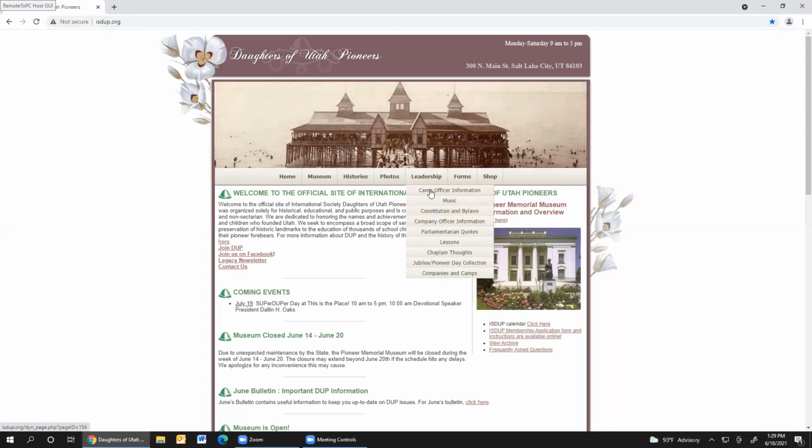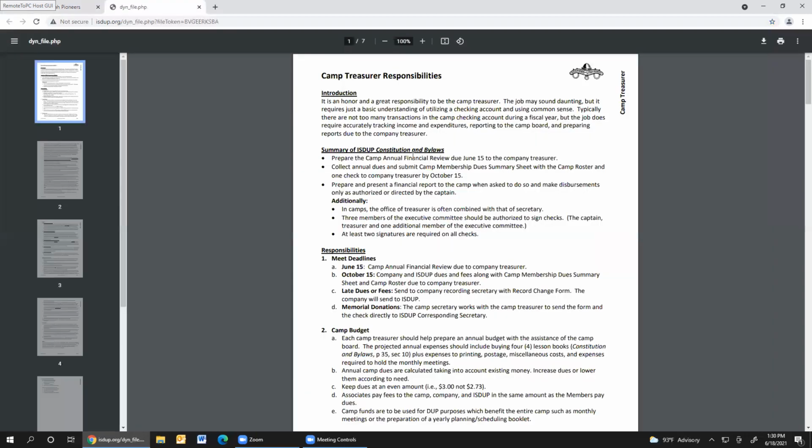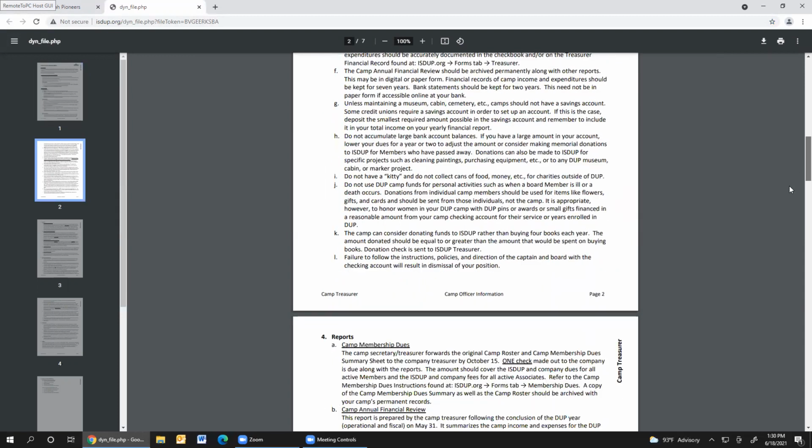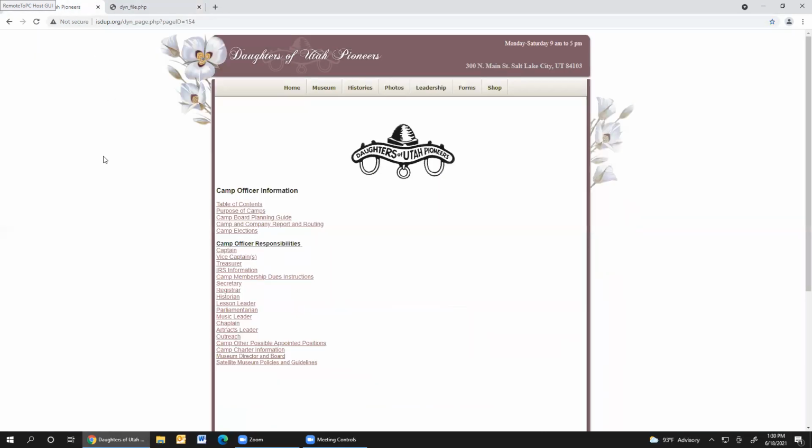You're going to go into this camp officer information, and if you are a camp treasurer, this is where you will click to bring up the information about your camp treasurer responsibilities, the reports you're responsible for, the budget, different deadlines, things like that. So I might ask you to please read through this very carefully, and this will give you a lot of information that will be very helpful to you in your position.